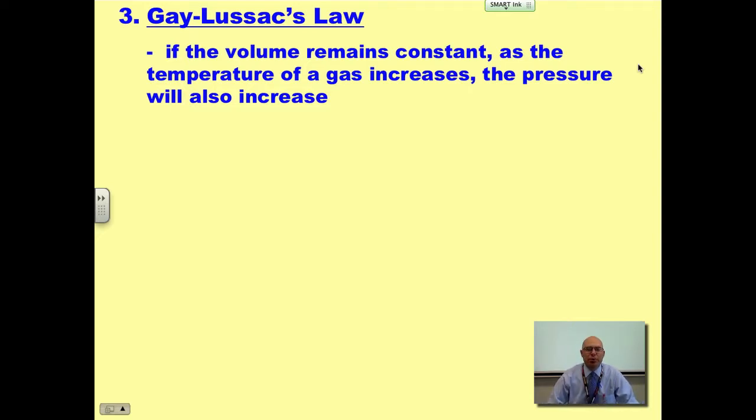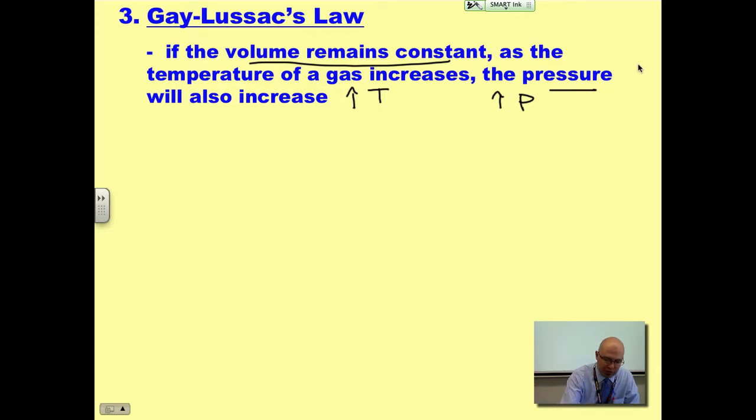Anyhow, Gay-Lussac, he said that if a volume remains constant as the temperature of a gas increases, the pressure will also increase. Okay, so in this situation, Gay-Lussac basically was saying volume remains the same, and I'm not going to go over great detail. It's very similar. Volume remains constant. As the temperature goes up, the pressure will also go up. Okay, so this is similar to Charles's law, where they're direct relationships. As one goes up, the other goes up.